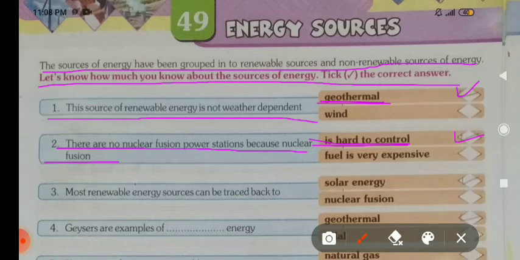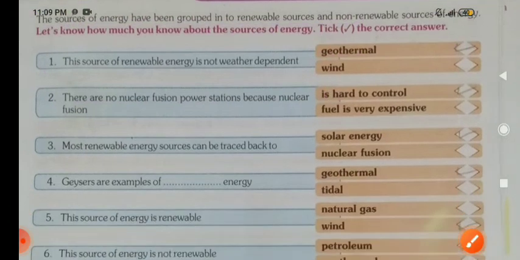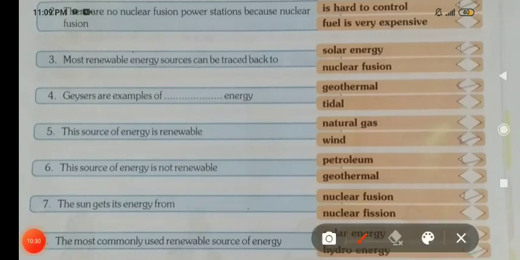Third, most renewable energy sources can be traced back to solar energy. You can tick solar energy here. Fourth, geysers are examples of geothermal energy. You have to tick geothermal here.